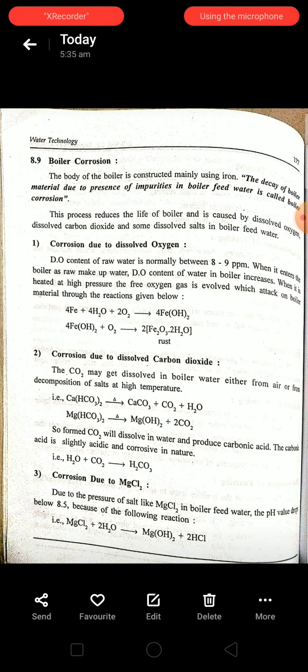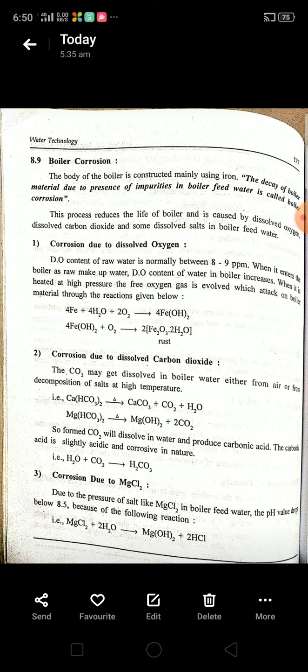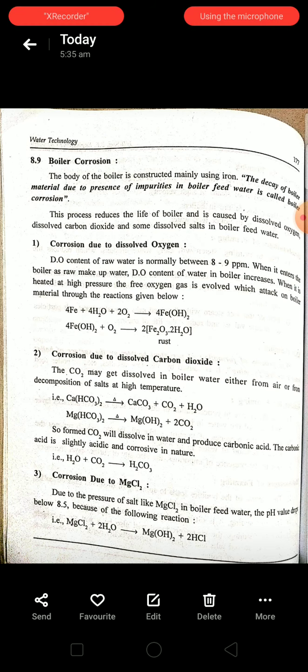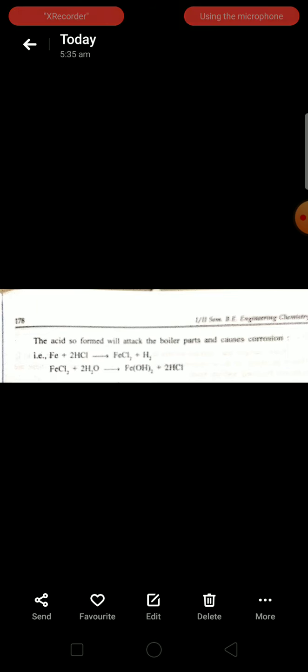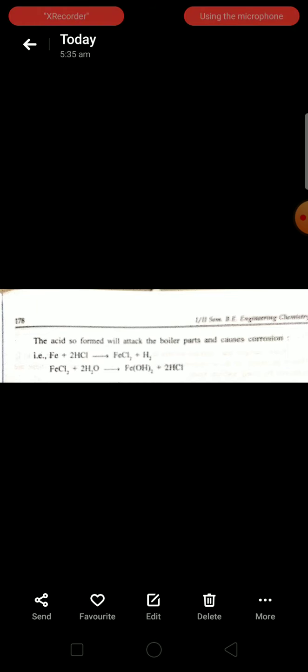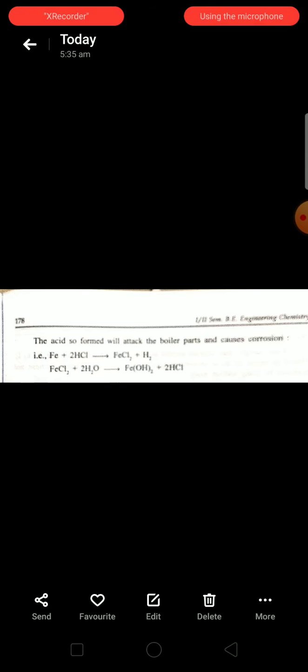That's why, with the formation of magnesium hydroxide, the pH value decreases to less than 8.5 due to the liberation of HCl. Here also the same condition holds good, because in this case also the liberation of an acid, that is HCl, takes place.